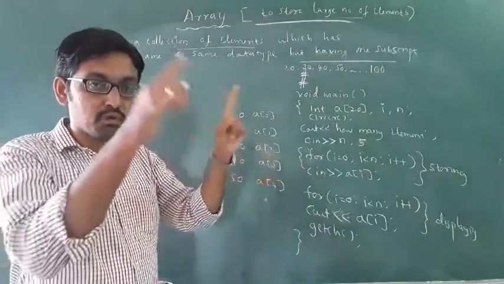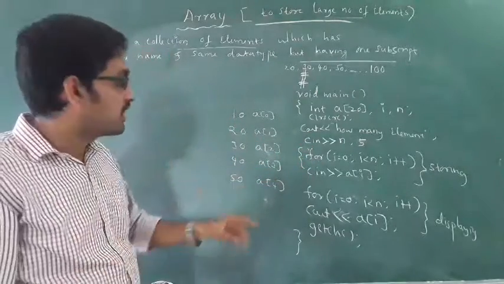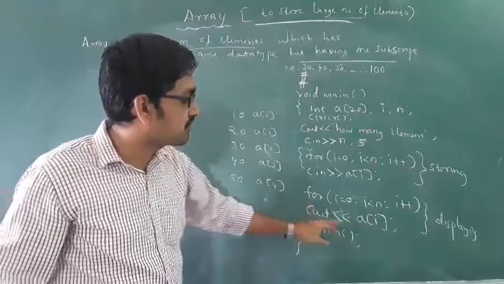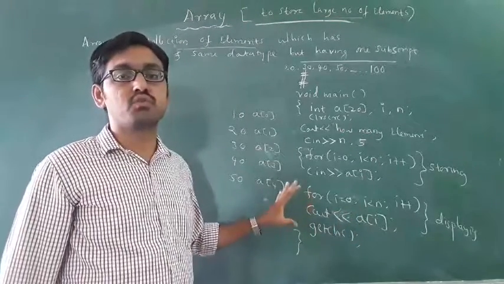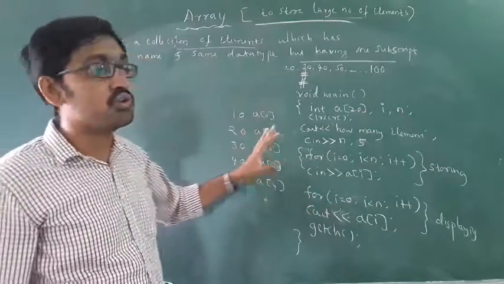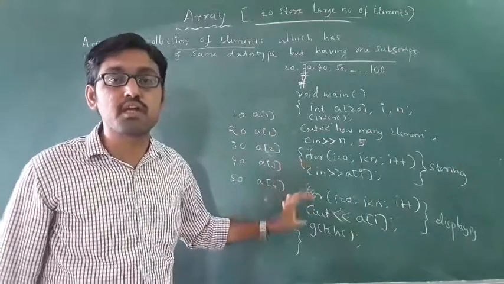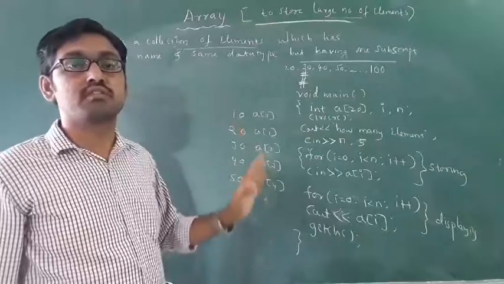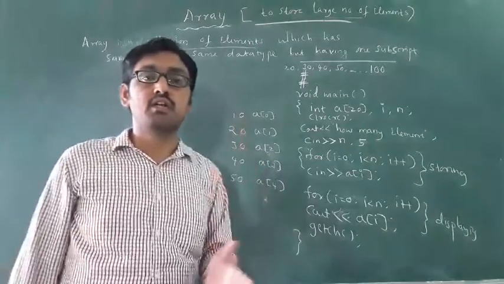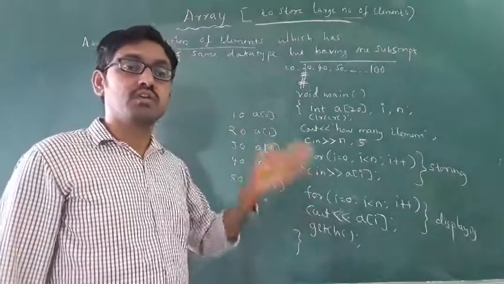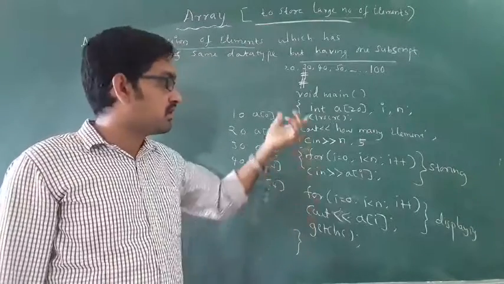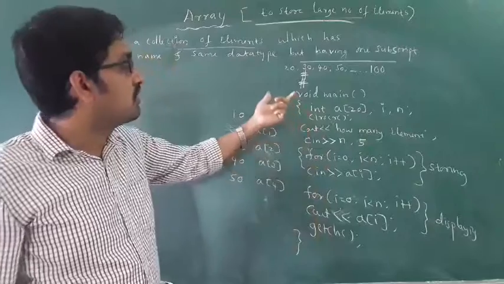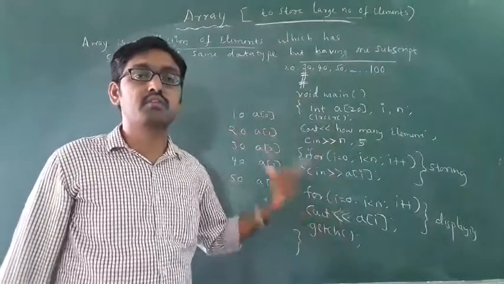If you want to display on the monitor, the black screen, then what do you have to use? A for loop with the cout statement. This is how to store and how to display array elements. Okay, this is the method you have to remember. Even when you go for degree, these concepts will definitely come. So please concentrate on these programs.